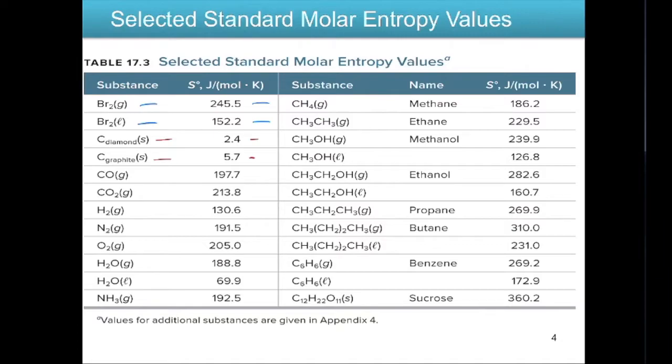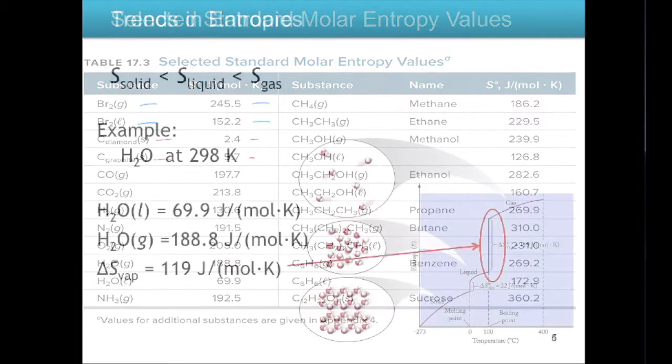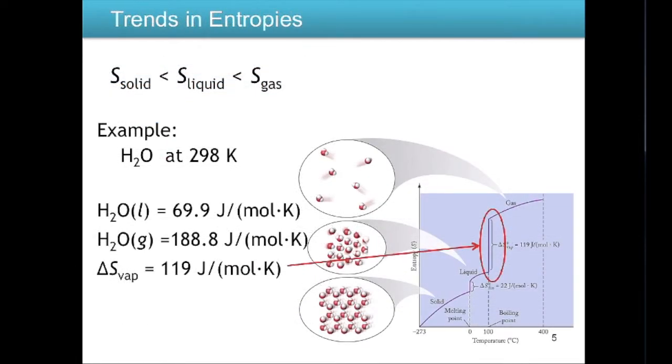So you can look at the rest of this table and find other examples of compounds that are very similar but have differing entropy values based on their molecular structure or their physical state. So now we're going to talk about some trends in entropy and some of the factors that affect entropy. So if you look at just the physical state of an element or a molecule, the solid state is going to have less entropy than the liquid state, which is going to have less entropy than the gas state.